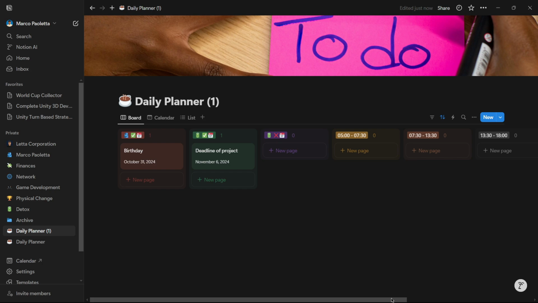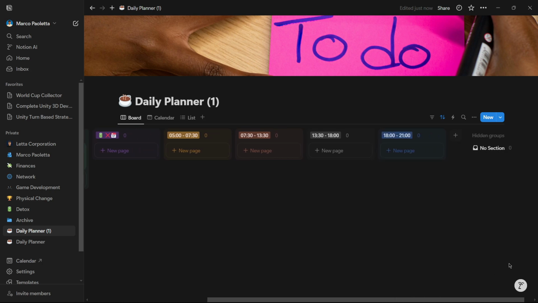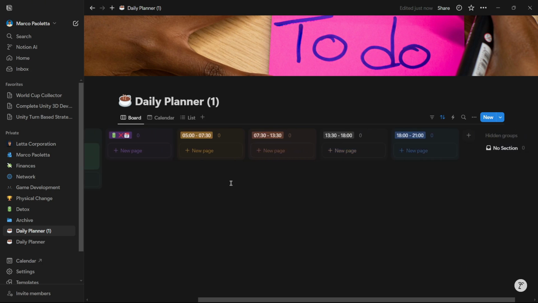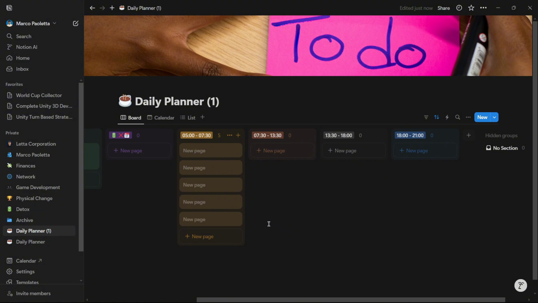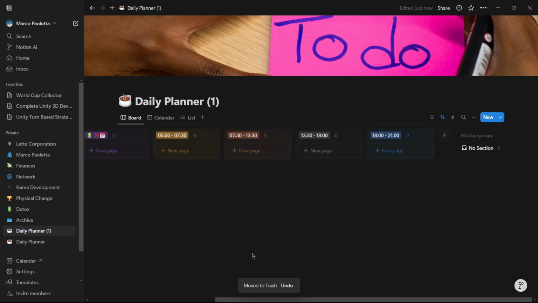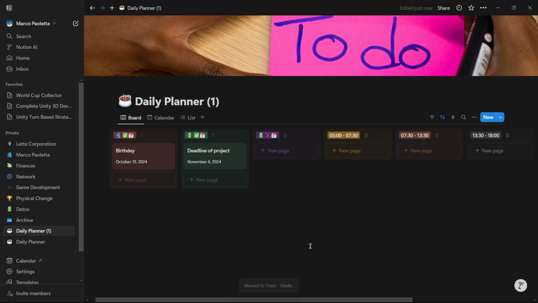This is the system that I found that worked the best for me, but once again, you have to adapt this to what you like or you don't like, because maybe being so structured at first could be difficult. But at least try to have your own to-do list done before going to bed, and that will be a huge game changer for you. And as time goes by, you'll probably really like being a little bit more organized, and you can come to a more complex system like the one that I've got.